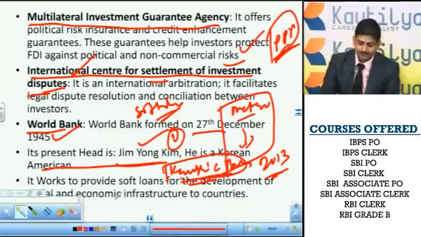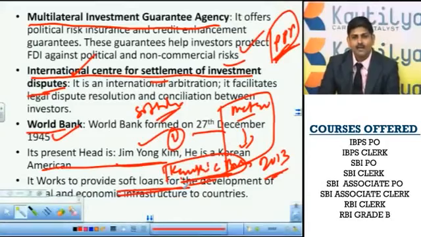As I said earlier, the World Bank provides soft loans. What is a soft loan? A soft loan is a loan given at a very low interest rate. In this way, these world organizations help countries make themselves economically very strong, as well as socially, culturally and politically.